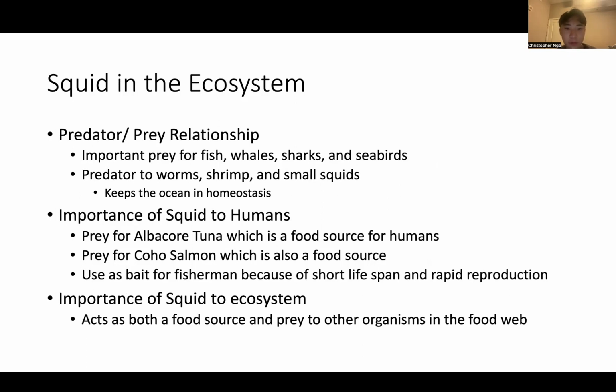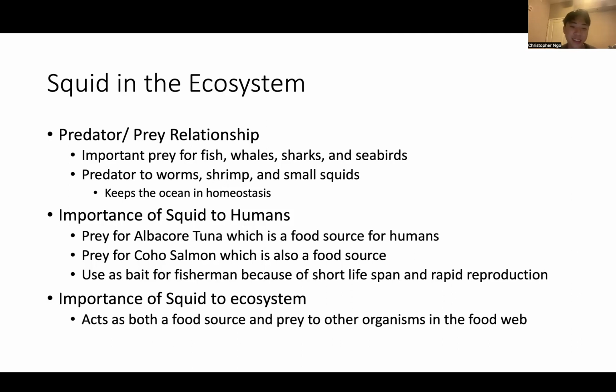So when predators become abundant, the squid will be less abundant, which means the predators will drop. And then if the squids become abundant, the food source of the prey, which is the worm, shrimp, and small squids, will be less abundant, which means that there's less food and then the squids will drop. It's just a cycle that keeps the ocean in homeostasis.